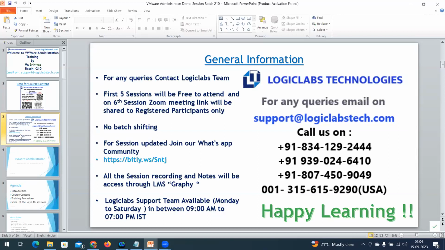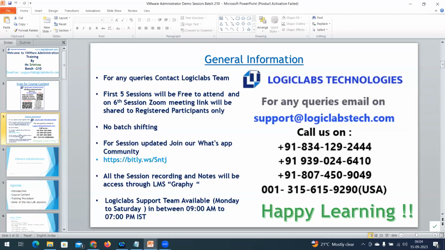The important point is that once you enroll in this course, in whatever batch you enroll, there is no option to swap the time or swap the batch. If you have any queries, you can speak to our support team, admin team. They are in a position to assist you and provide the necessary guidelines.